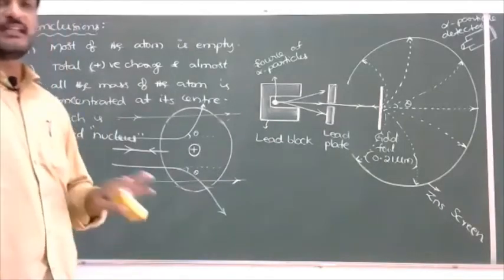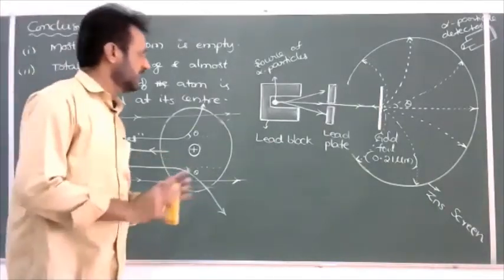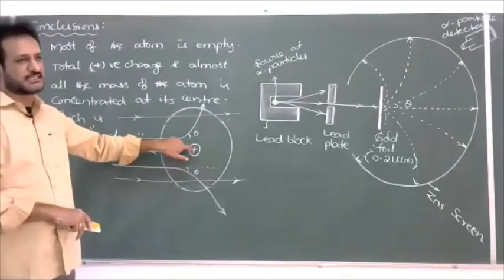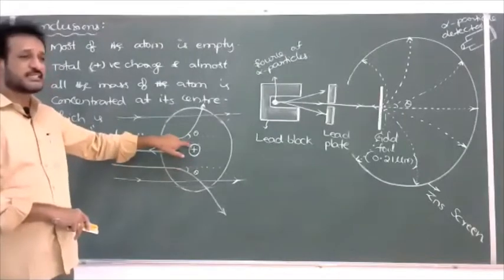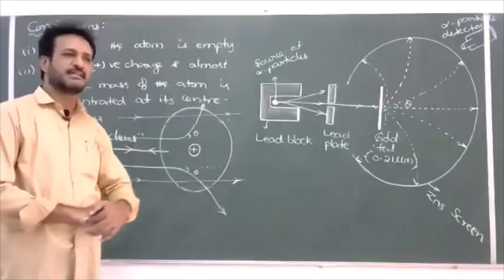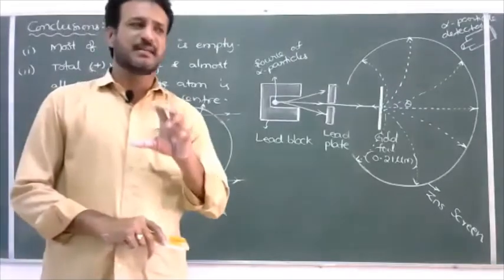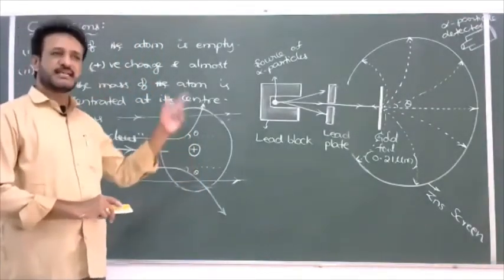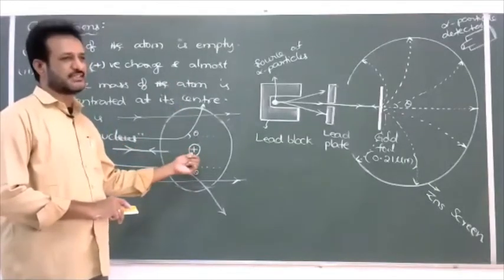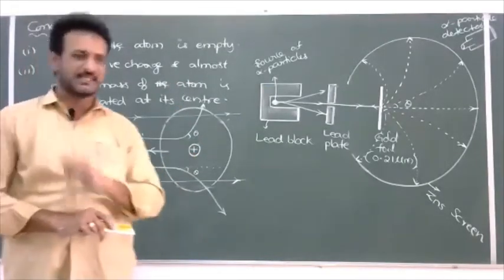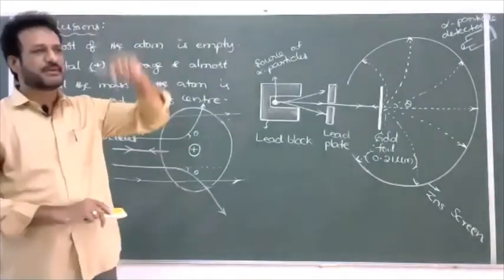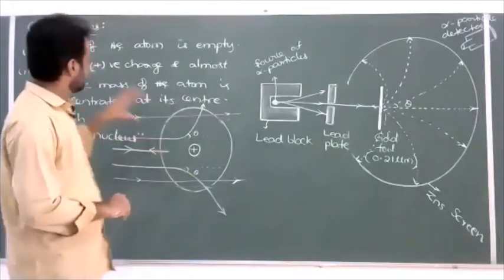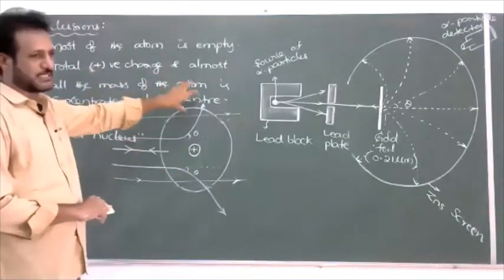So an atom has a complete, majority part empty, and only the central part has most of the mass. That's only the nucleus. But which is bigger and which is smaller? The atom is very big, nearly 1 lakh times bigger than the size of the nucleus. If the size of the nucleus is equal to 1 meter, for example, the atom will be 10 power 5 times bigger. So the atom is very much bigger than the nucleus. This is what is given by Rutherford's experiment.